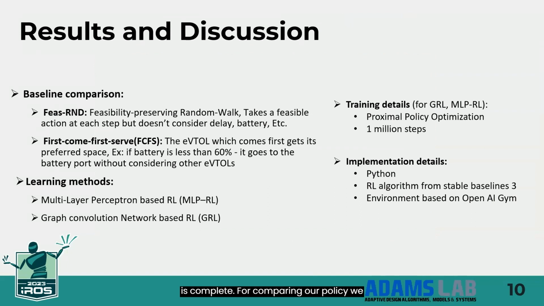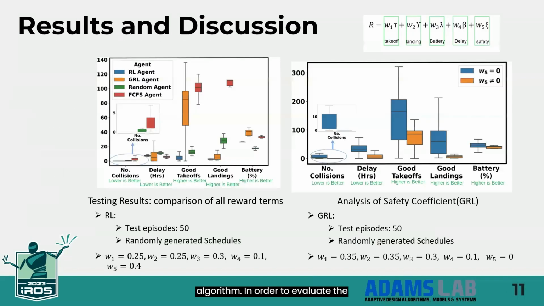For comparing our policy, we use two baseline methods: feasibility preserving random walk and first come first serve methods. In the feasibility preserving random walk method, at each time step a feasible action is taken, and we don't consider delay, battery, or safety. In the first come first serve method, whichever eVTOL comes first gets its preferred space. We trained our RL model for 1 million time steps with the PPO algorithm. In order to evaluate the performance, we performed two case studies.